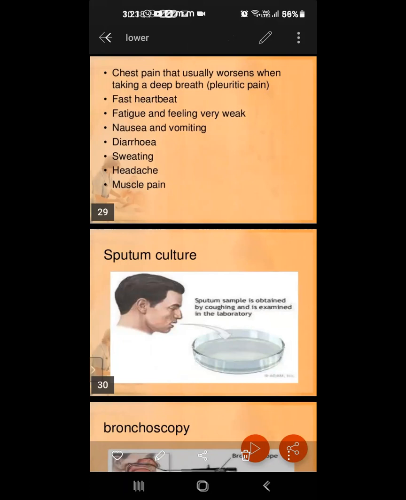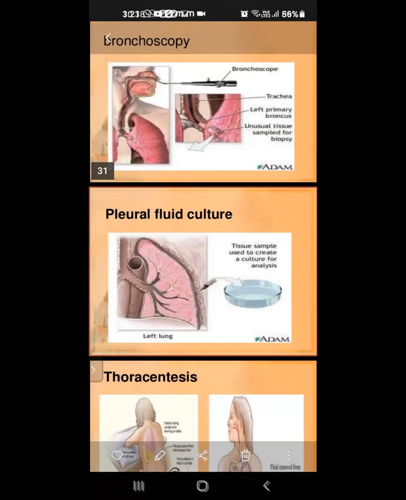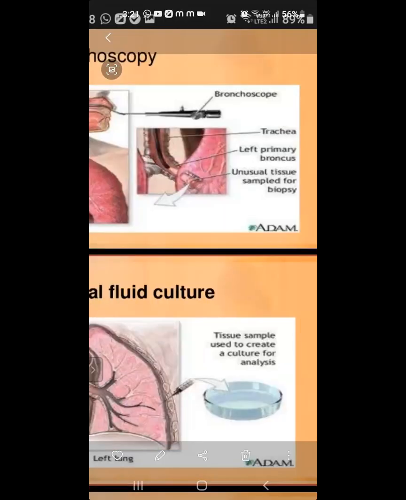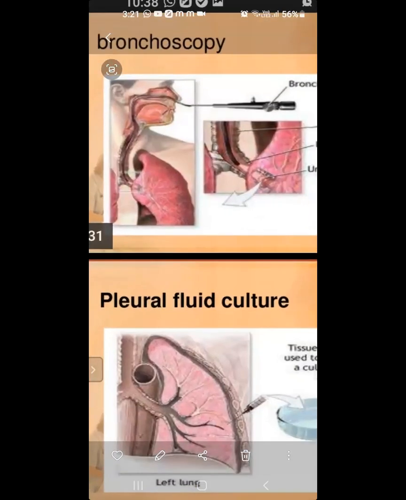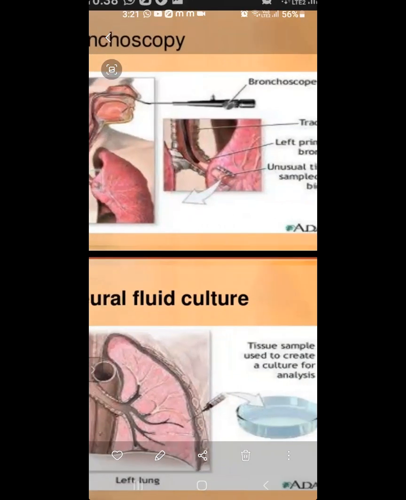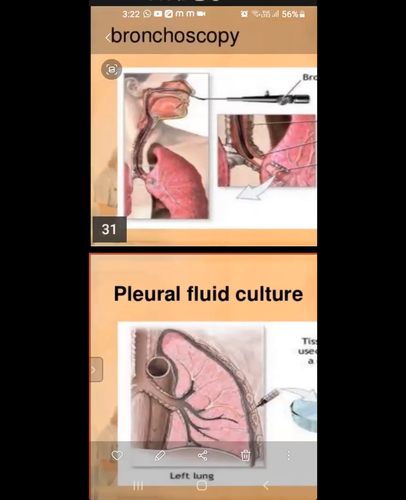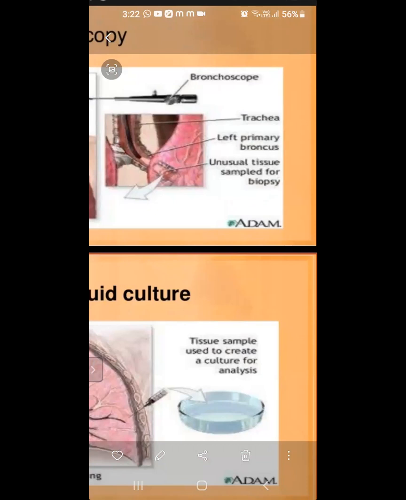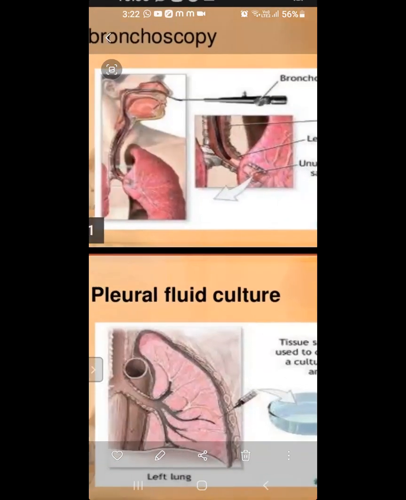Understood? Next, for this type of patient we will send the sputum for sputum culture for diagnosis. The sputum sample is obtained by coughing and is examined in the laboratory. Next, we will do the bronchoscopy. You can see this is the bronchoscopy. You see one tube, the bronchoscope, entering through the nose, trachea and left primary bronchus, taking tissue and sputum.